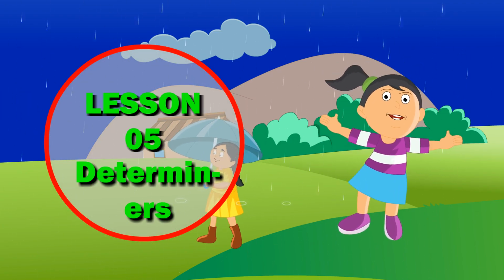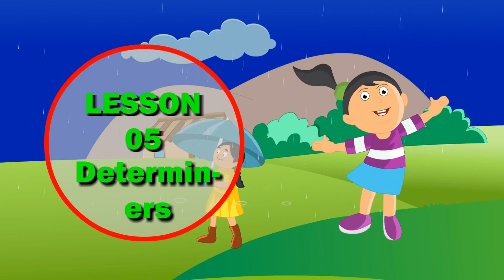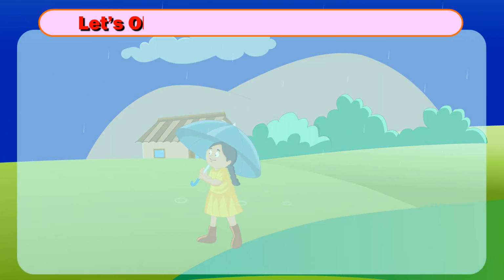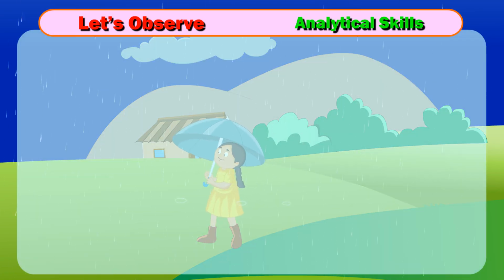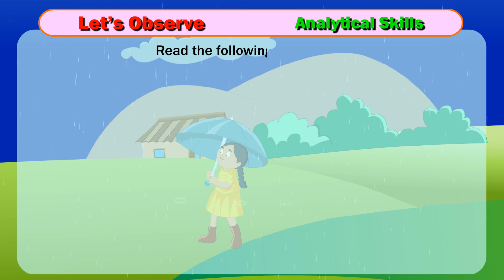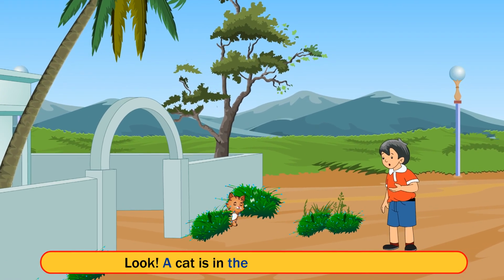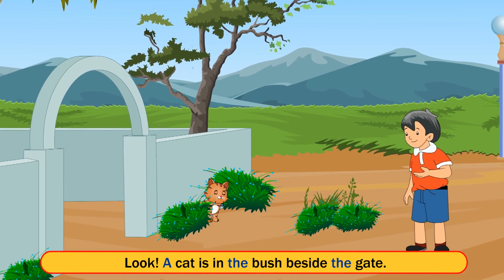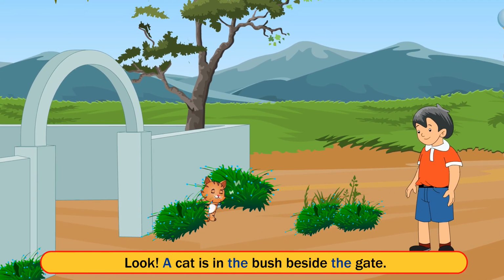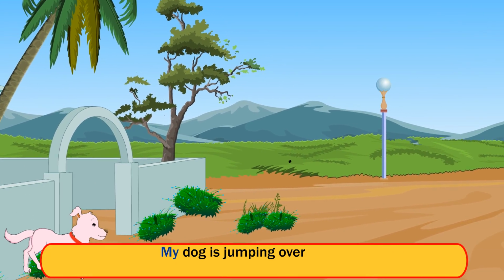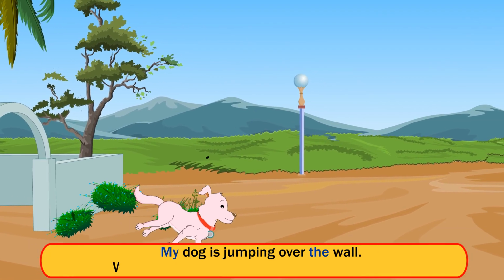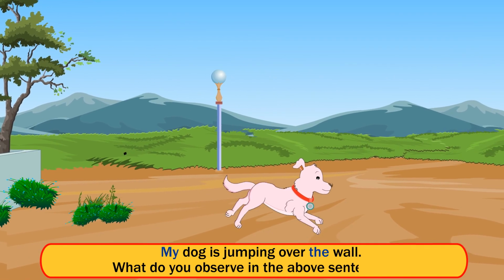Lesson 5. Determiners. Let's observe analytical skills. Read the following sentences. Look. A cat is in the bush beside the gate. My dog is jumping over the wall. What do you observe in the above sentences?